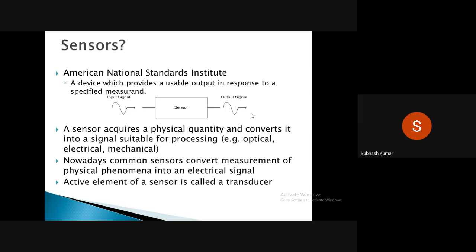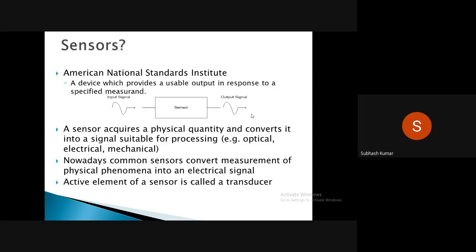As per the American National Standards Institute, a sensor is a device which provides a usable output in response to a specified measurement. What exactly does that mean? For example, take temperature sensors. The sensing element senses the physical quantity, and gives the output as a temperature in degrees Celsius or Fahrenheit. That is nothing but the measurement.